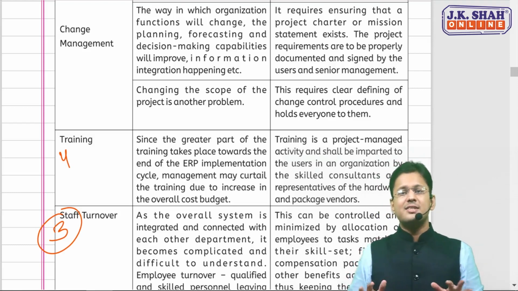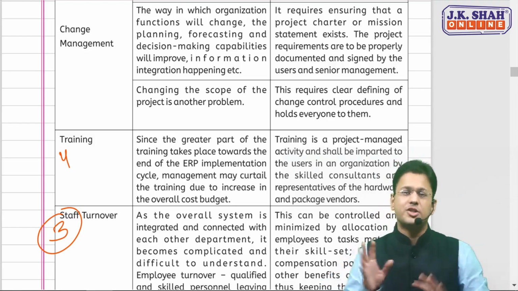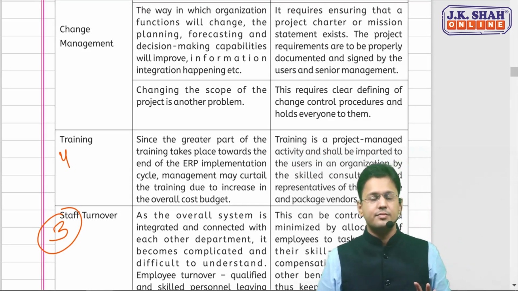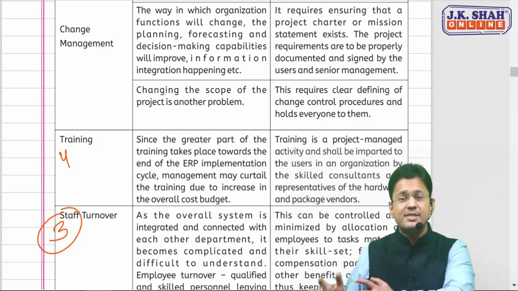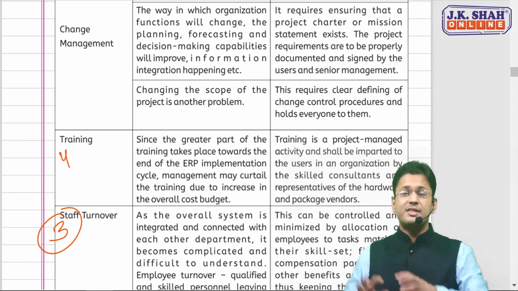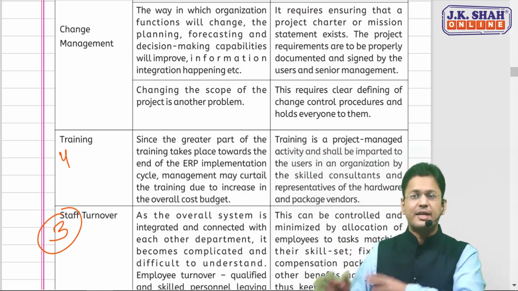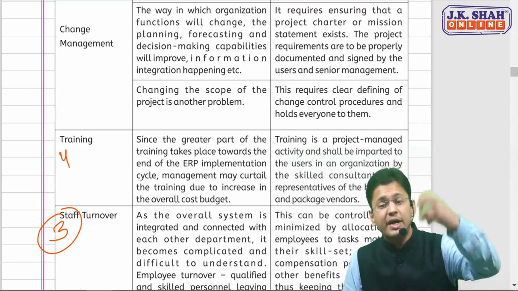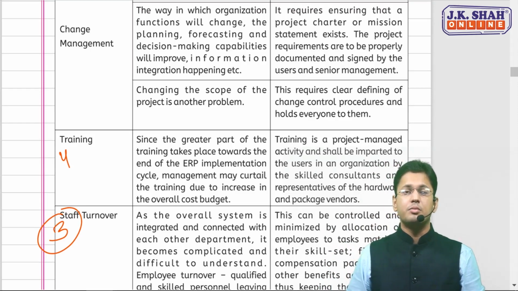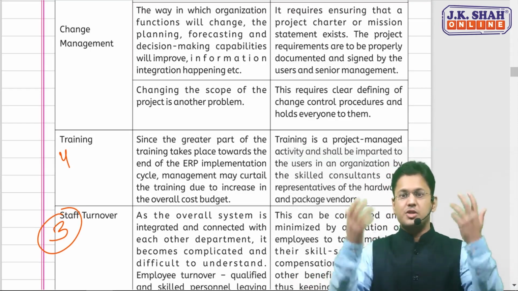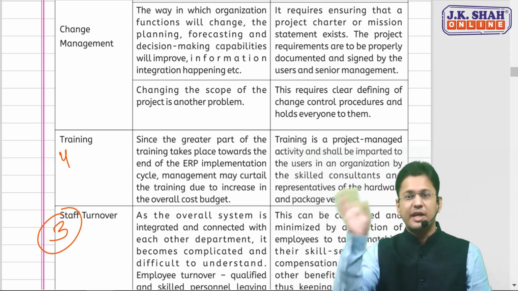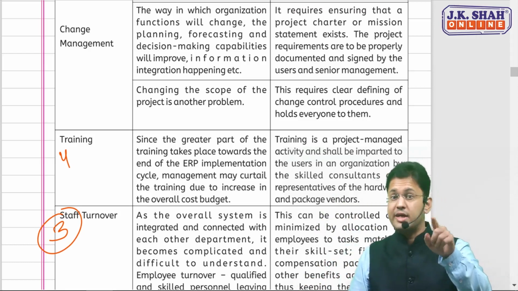And generally it is said that the work goes over budget in ERP. Now, since training is at the last stage, the management may curtail the training because the management is thinking that the budget has increased, so let us curtail some training cost. No, that can be quite risky.